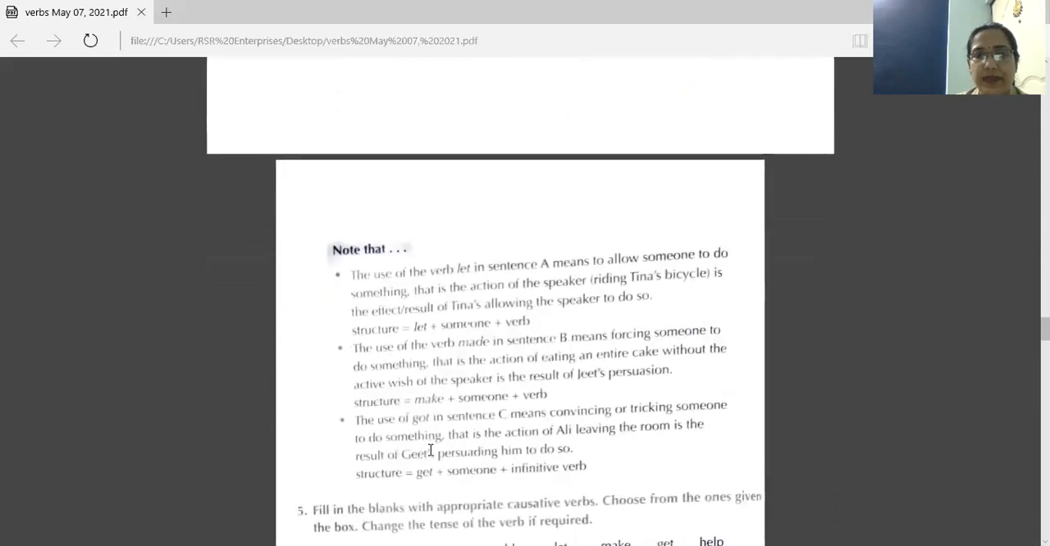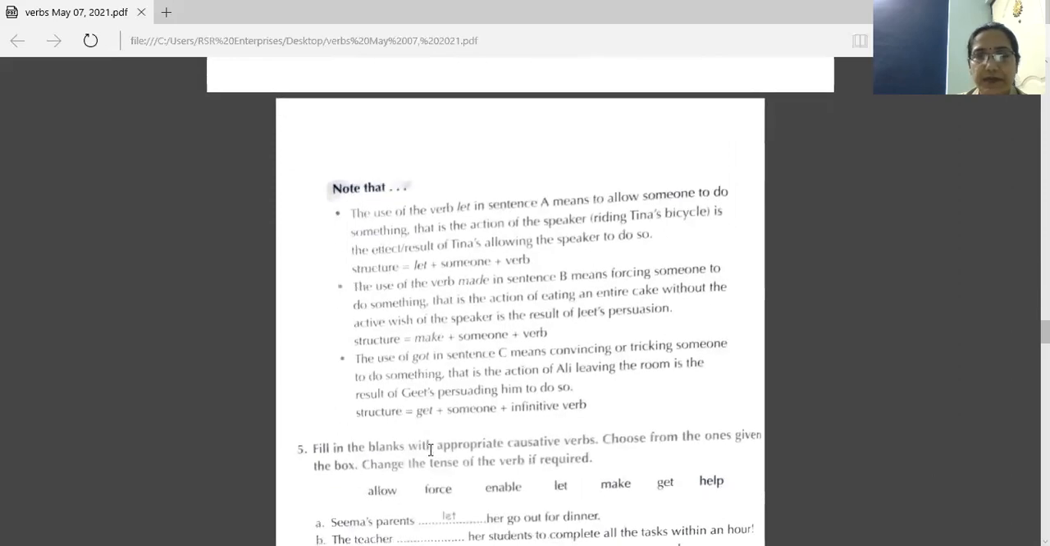Now here you have explanation of these sentences only. The use of the verb let in sentence A means to allow someone to do something. That is the action of the speaker. What is action here? Riding Tina's bicycle. So let means allowing, and her allowing is the effect or result of Tina's allowing the speaker to do so. So let is causative verb. Let, then someone, and then you have a verb. This is the structure of that sentence.